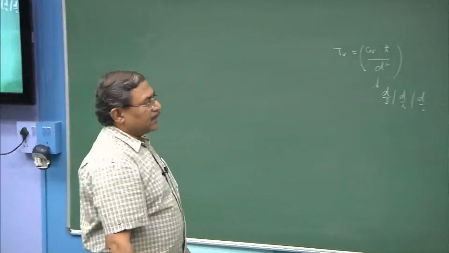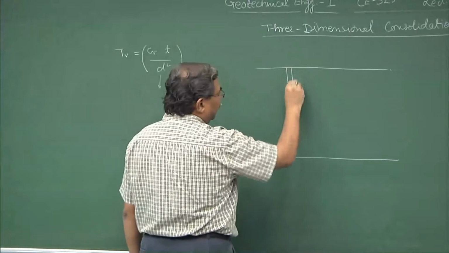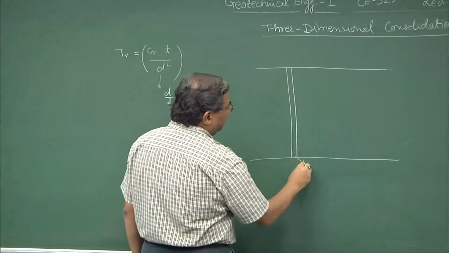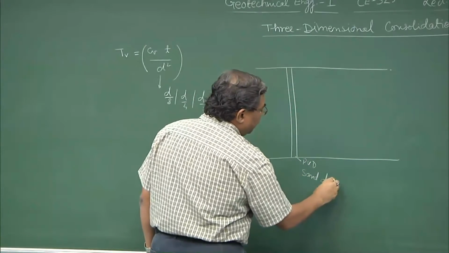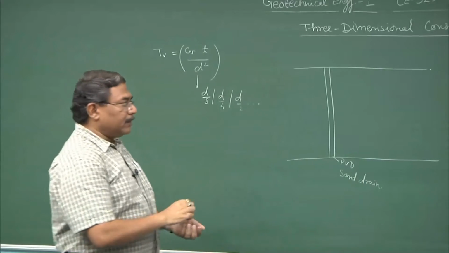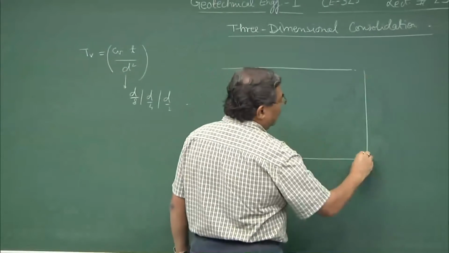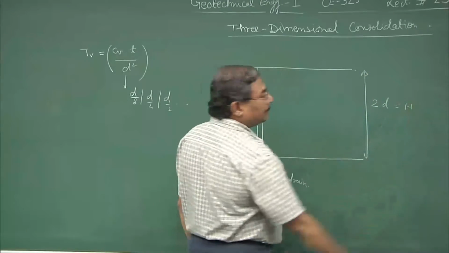So, where do we use this concept? If I install a vertical drain over here, this becomes a PVD or a sand drain. Earlier, without installation of this, the drainage path was 2D, which was the height of the clay column.